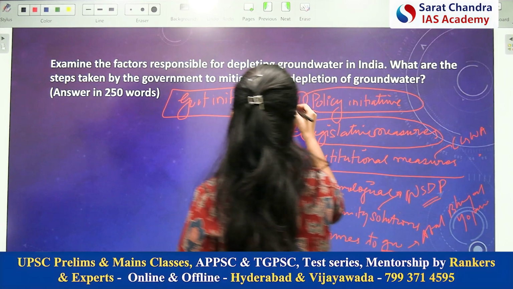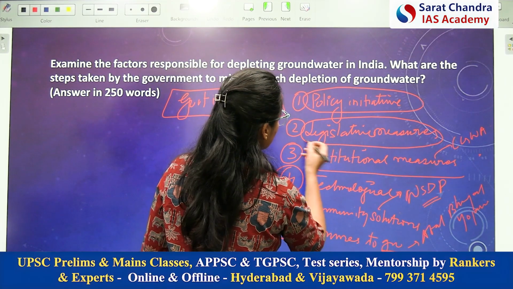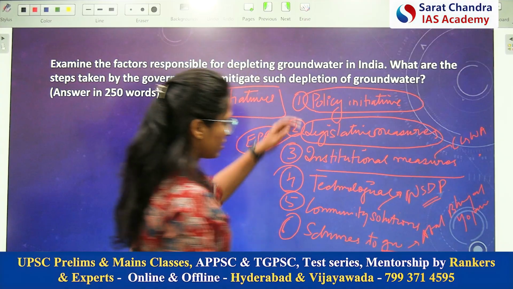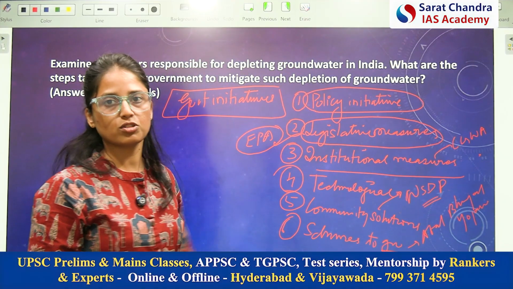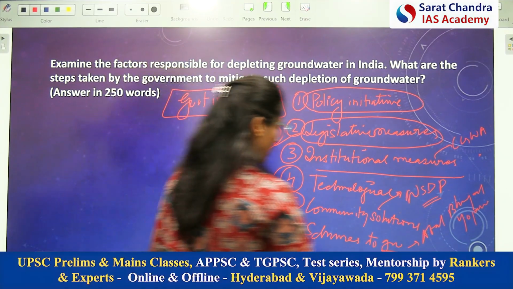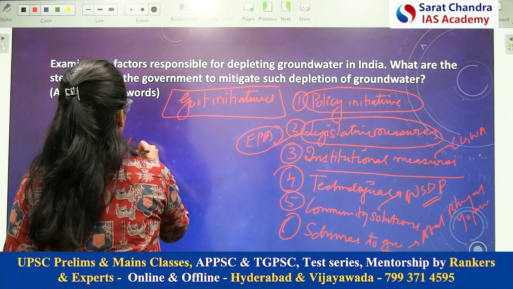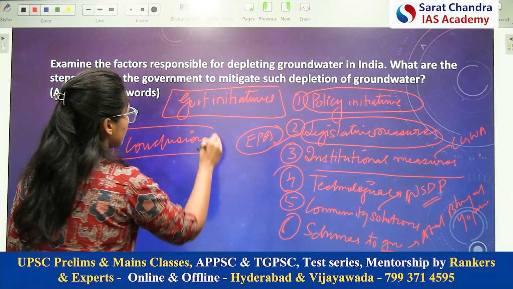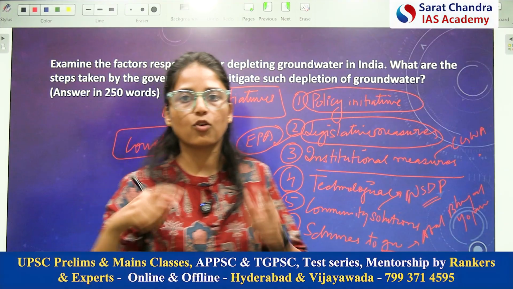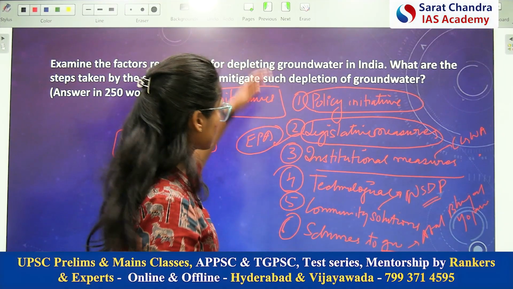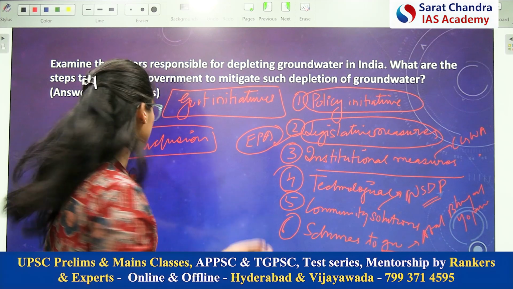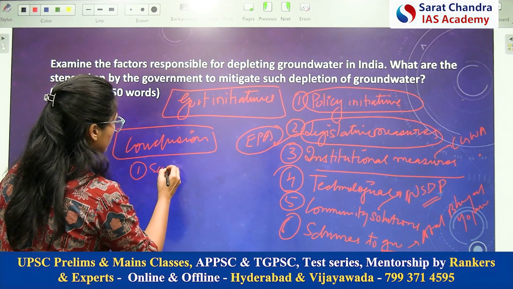So in this way, and in the legislative measures you can talk about the Environment Protection Act. So you can provide the solutions under all these heads. And finally you can write the conclusion. See, if you are not getting any idea what to write in the conclusion, you just summarize the complete answer in 2 or 3 lines. Or what you can do, first thing, you summarize your answer.